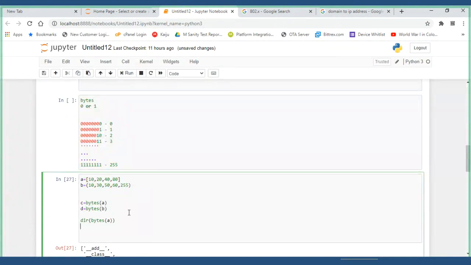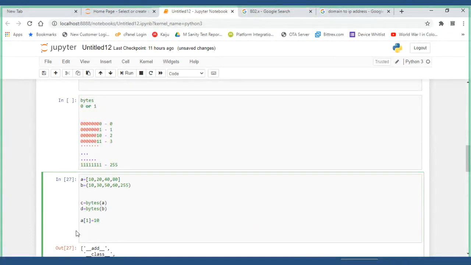For adding an element, I can use indexing. Say I would like to place a 10 element here, so what I can do is A of 1 is equal to 10.